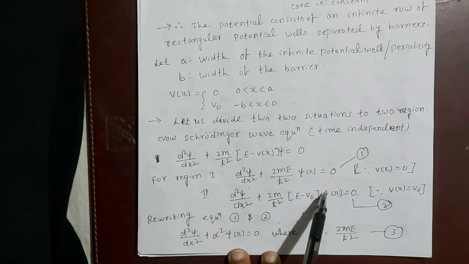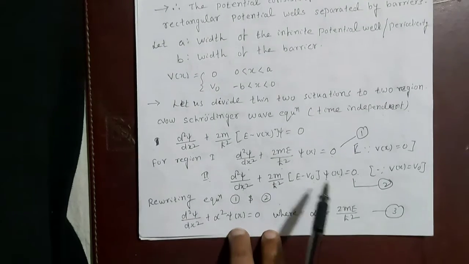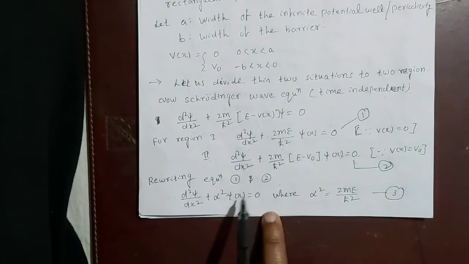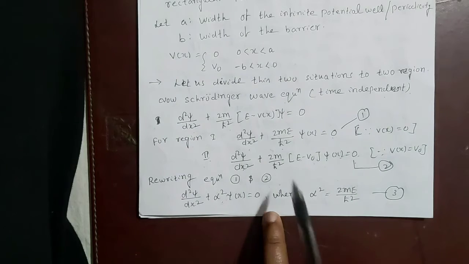Let us rewrite equations 1 and 2. So d square psi by dx square plus alpha square psi equals 0, where alpha square equals 2mE upon h bar square.